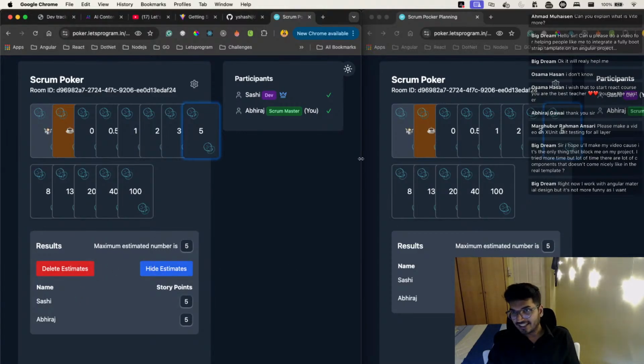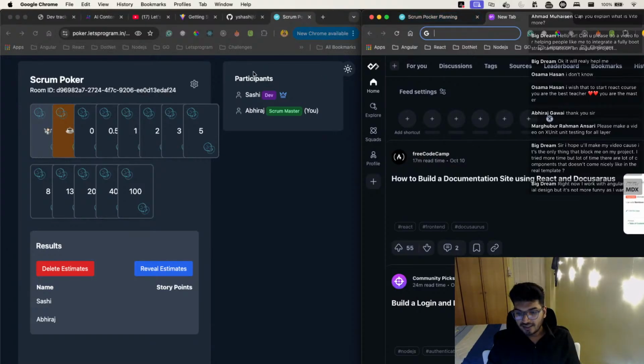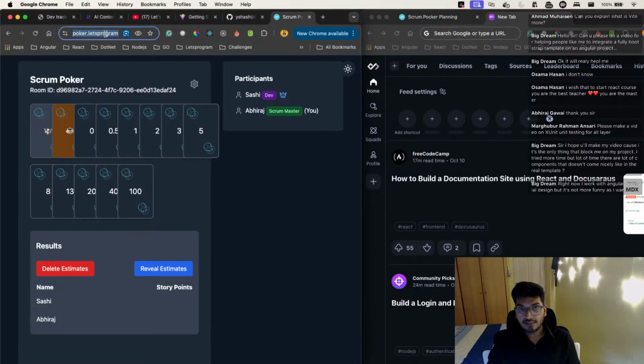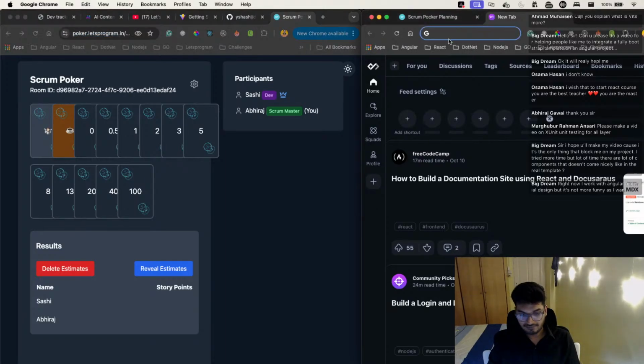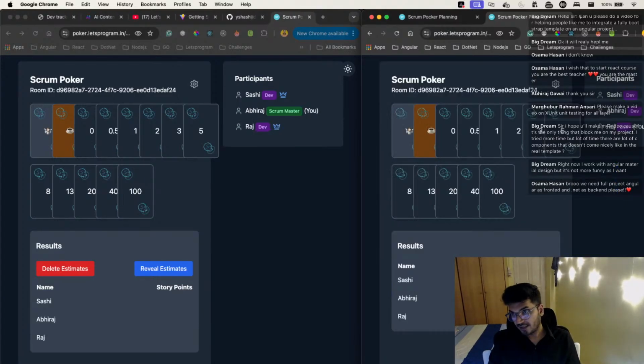Now the problem here is that ideally the Scrum Master should not give any estimations. That's how things are for us. Now for example, there is one more user. Let me join this project with another user just to demonstrate. This username is Raj. He clicks on join. Now this is Abhiraj, this is Shashi, and this is Raj.